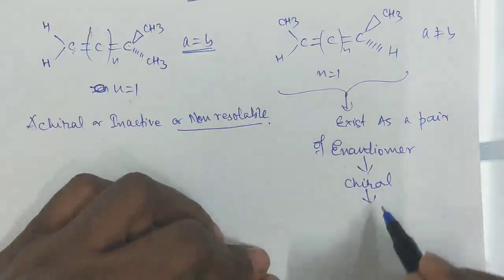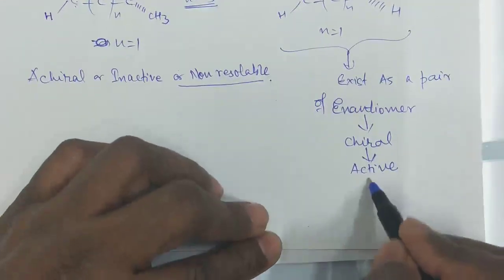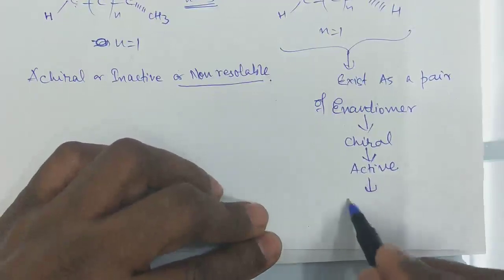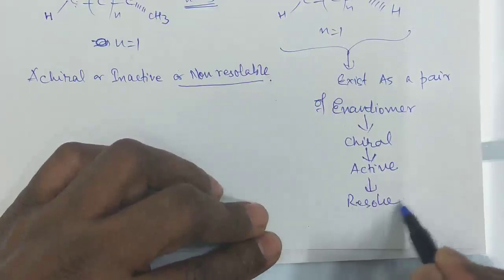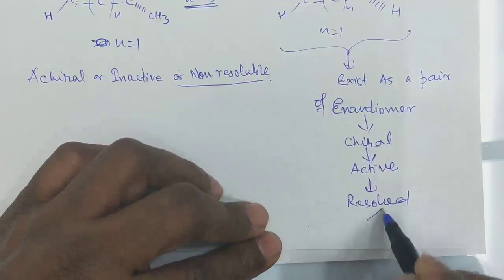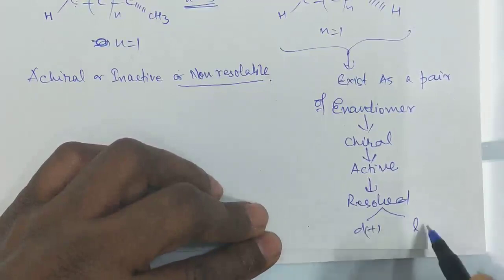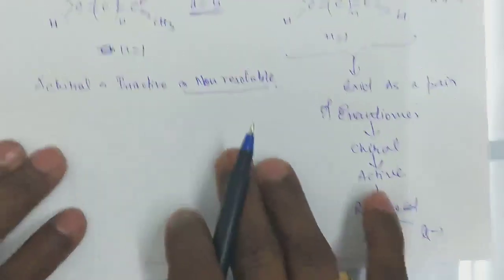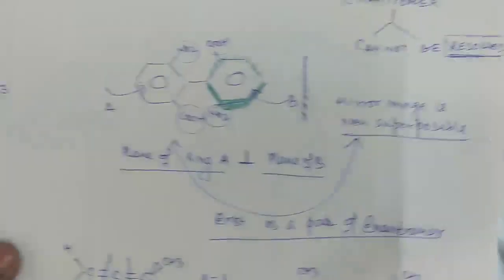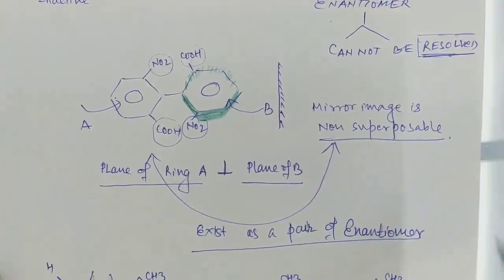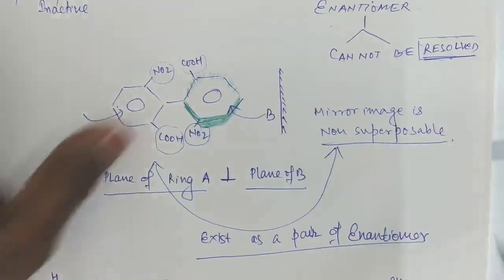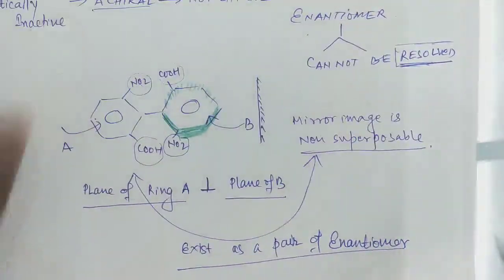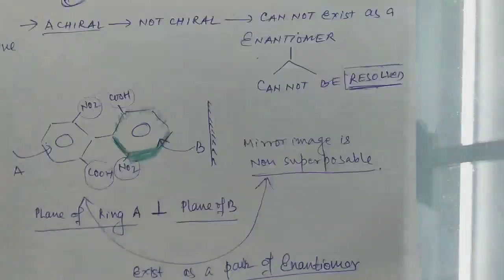means this is optically active, means it can be resolved into D plus and L minus. So in this way, you can find out whether the molecule shows optical activity or not.